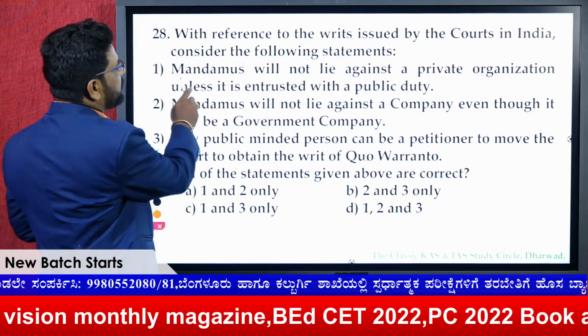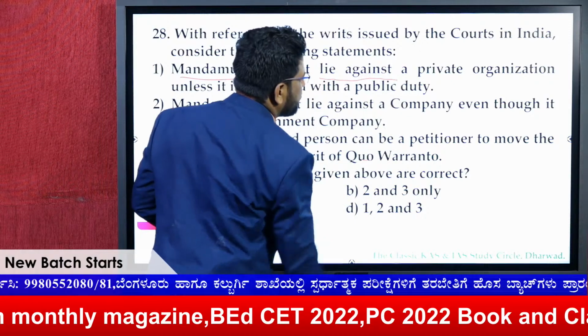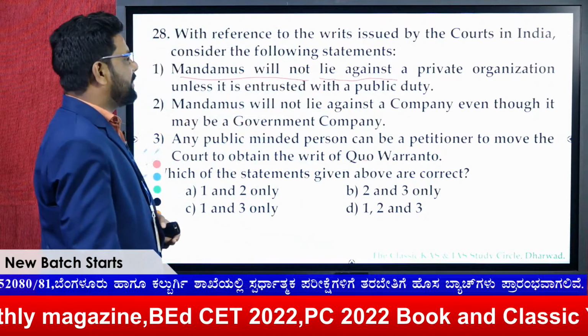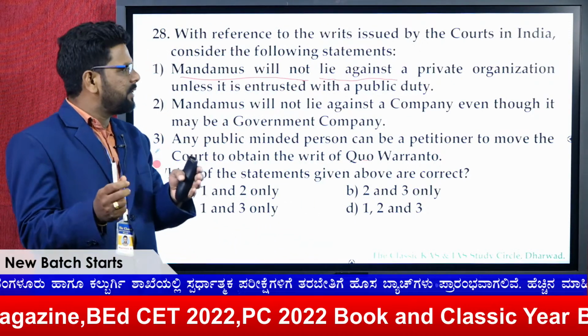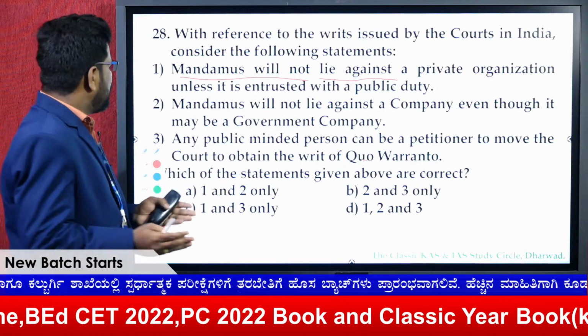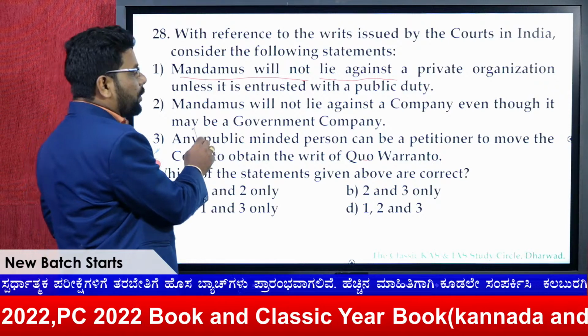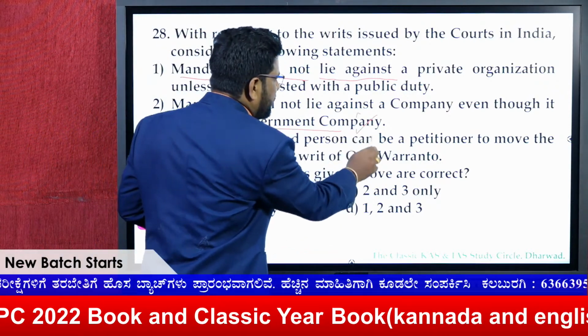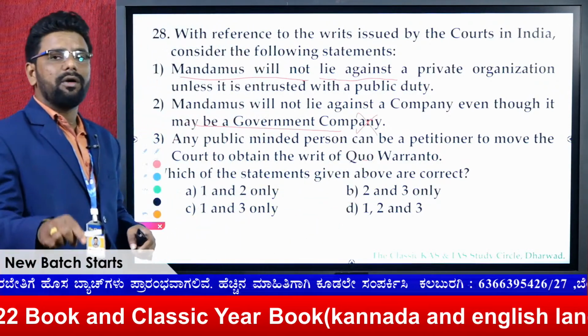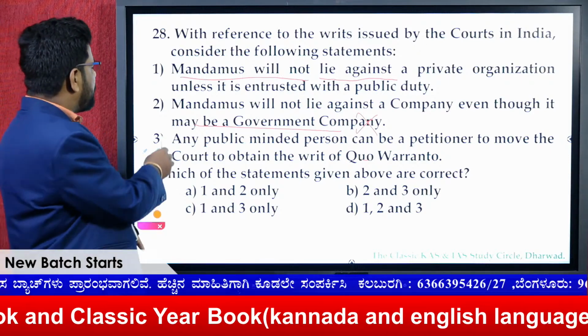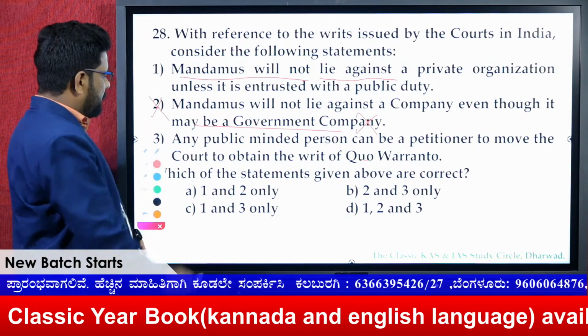So go with the statement: the mandamus will not lie against a private organization unless it is entrusted with a public duty. Definitely right. And the mandamus will not lie against a company even though it may be a government company. No, it can be. Any corporation which is supported by the government can be covered, right? This statement makes no sense.